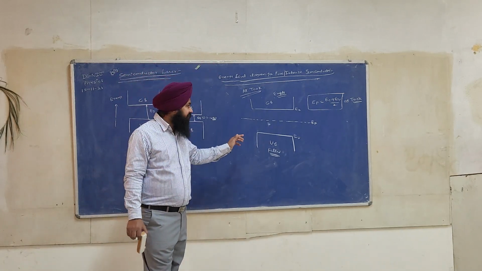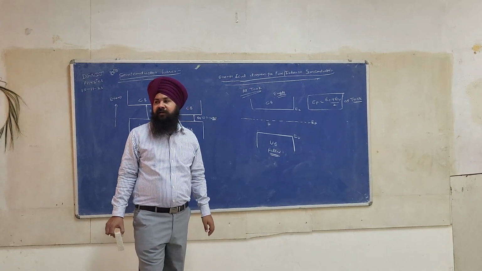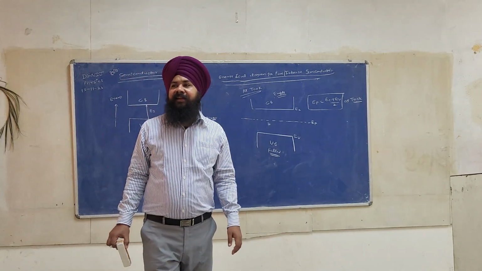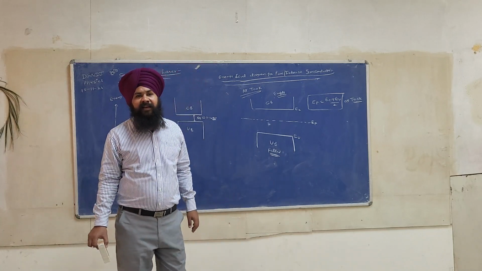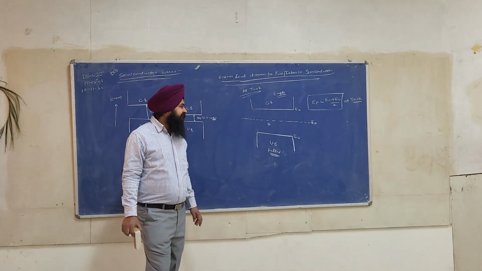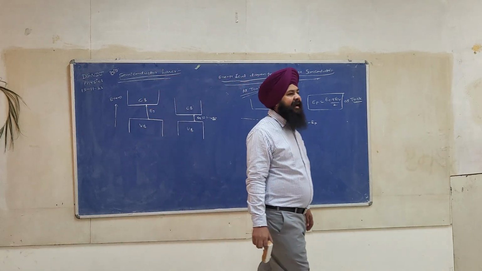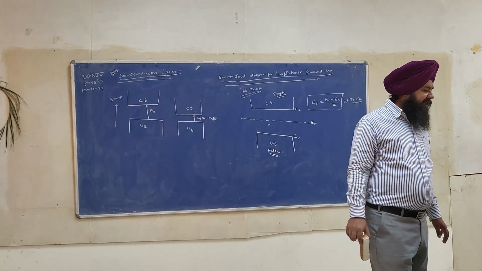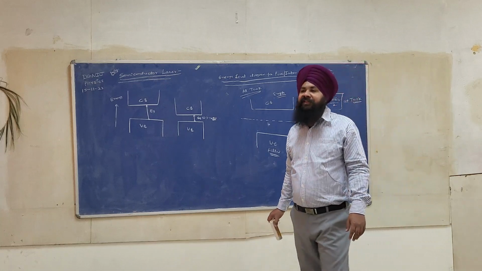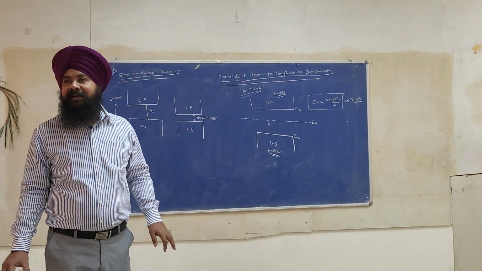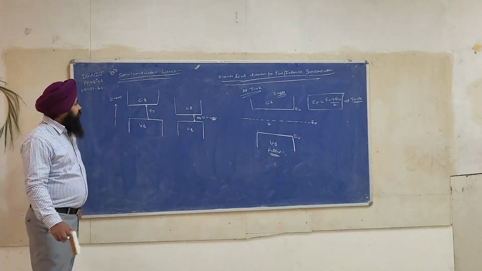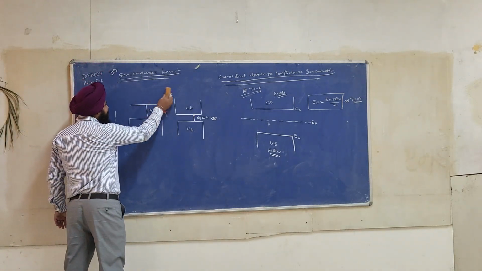Please write a note. The Fermi level lies in the middle between the valence band and conduction band. Okay. Now see, let us make an energy level diagram.